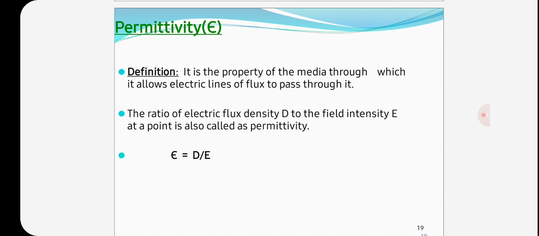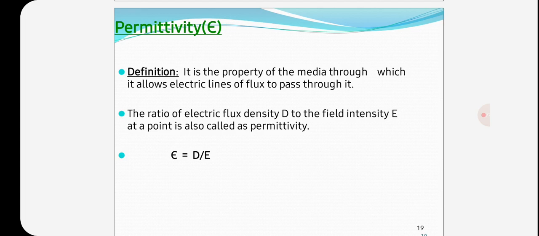This flux affects the magnitude of force between charges. Some media focus this flux more strongly. This property of a medium to focus electrostatic flux, which affects the magnitude of force between two charges, is called permittivity.